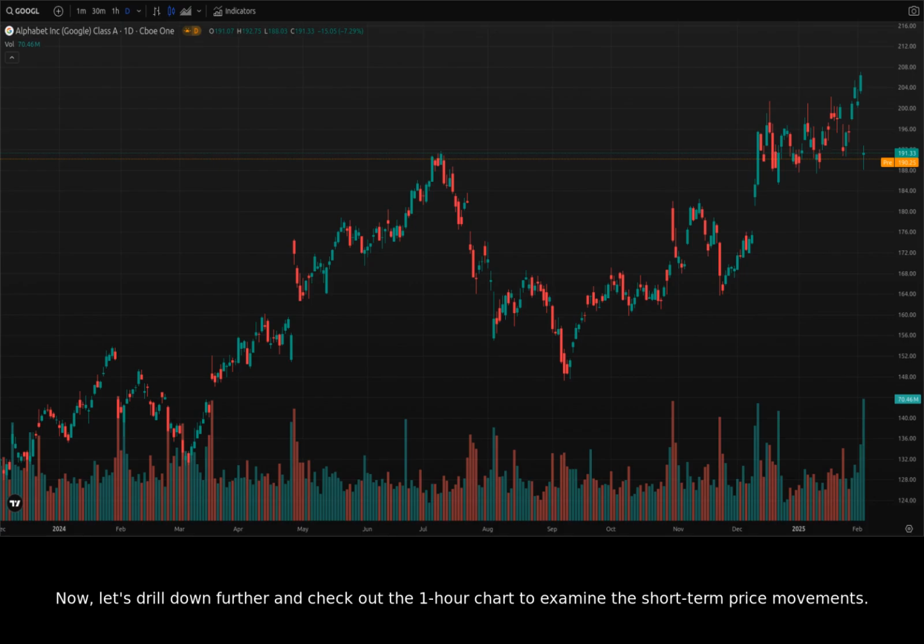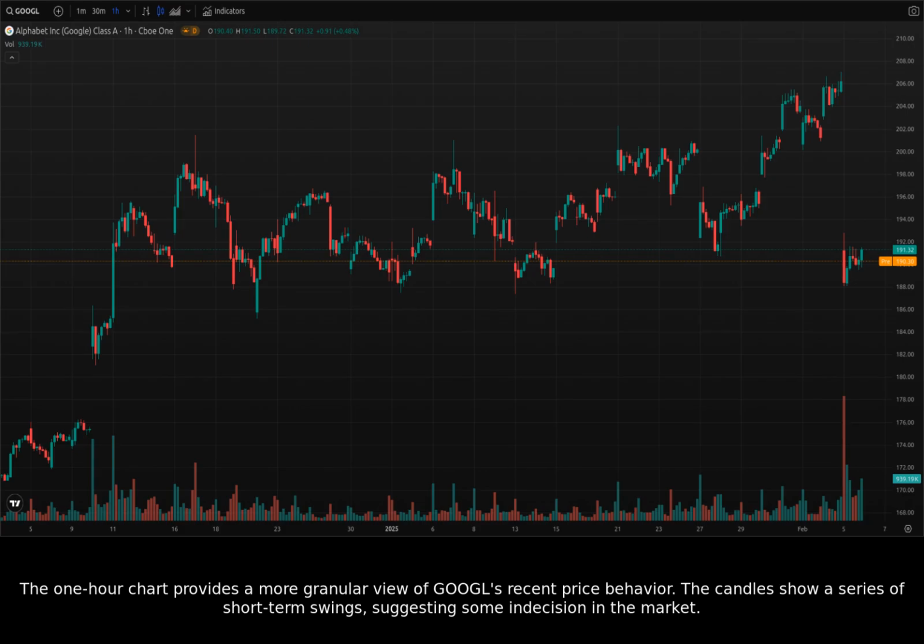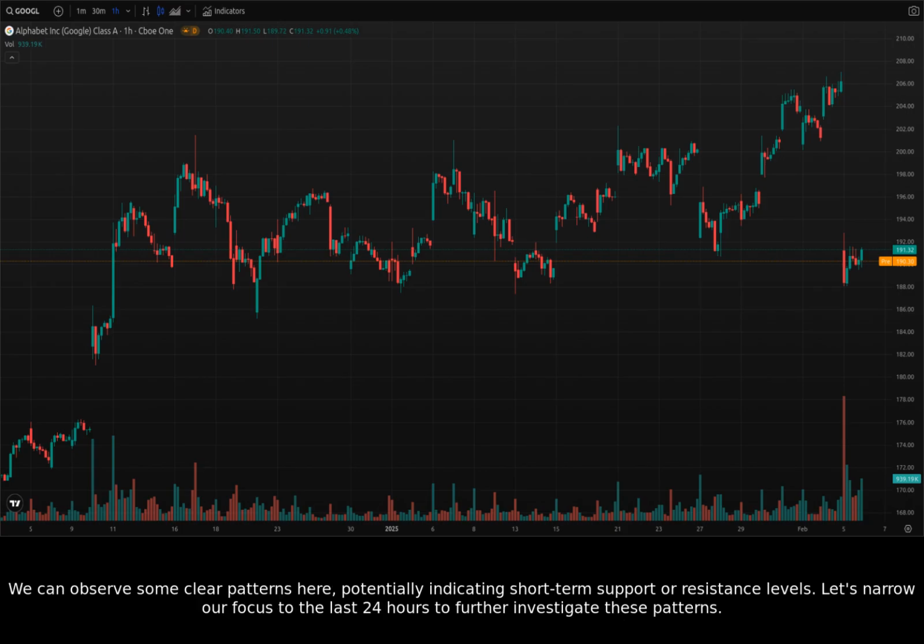Now, let's drill down further and check out the 1-hour chart to examine the short-term price movements. The 1-hour chart provides a more granular view of GOOGL's recent price behavior. The candles show a series of short-term swings, suggesting some indecision in the market. We can observe some clear patterns here, potentially indicating short-term support or resistance levels. Let's narrow our focus to the last 24 hours to further investigate these patterns.